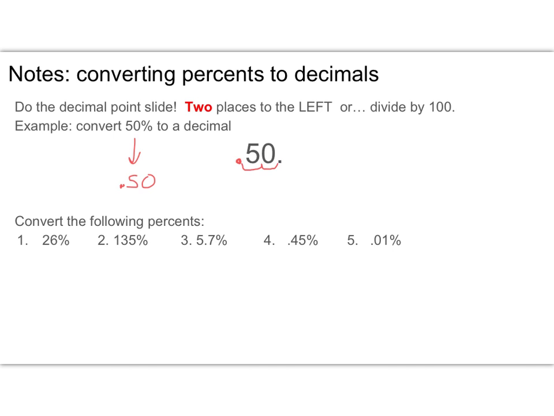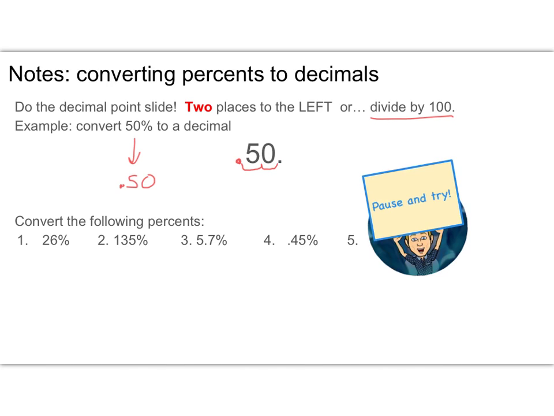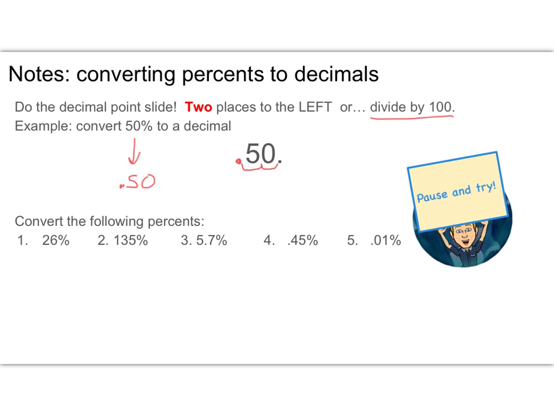And mathematically, it's the same as dividing your number by 100. So you could do it either way. If you divide 50 by 100, of course you get 1/2, which is 0.5. And that's really all there is to it. So converting percent to a decimal, slide 2 places to the left. So go ahead and pause the video for a second and do these problems real quickly, and then check back and see how you did.